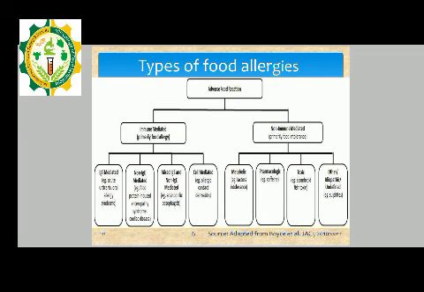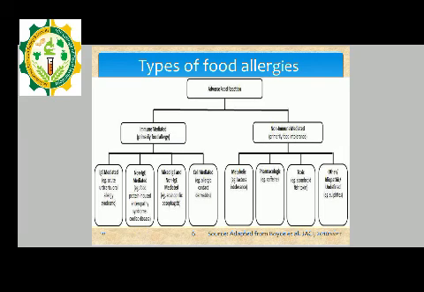Immune mediated food allergic reactions include immunoglobulin mediated ones, for example acute urticaria, oral allergy syndrome, and so on. Whereas non-immune mediated food intolerance includes metabolic, pharmacologic, toxic, and other symptoms.